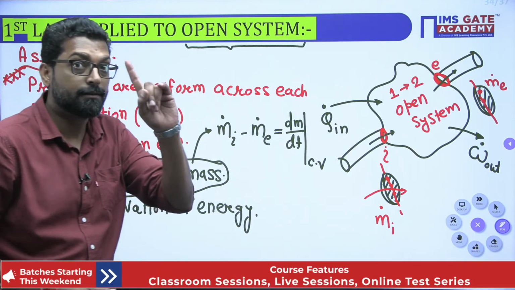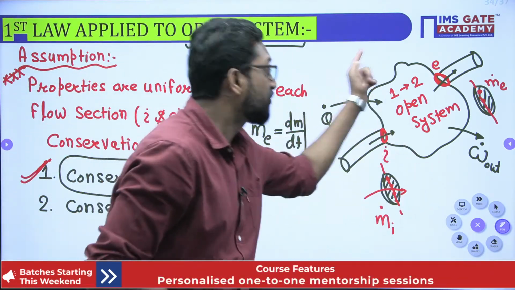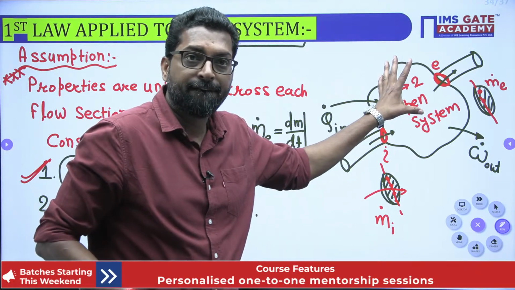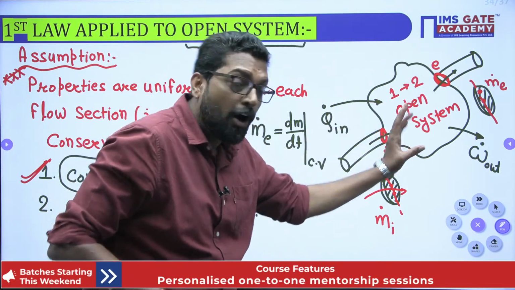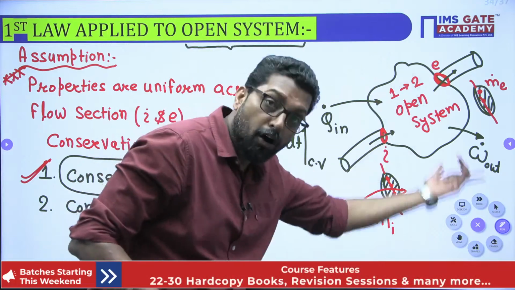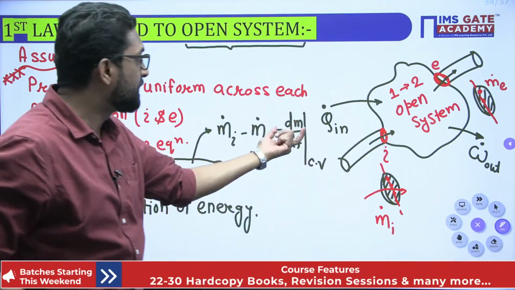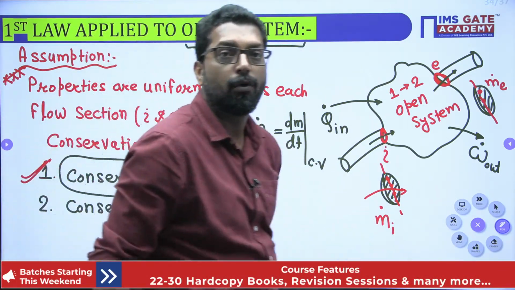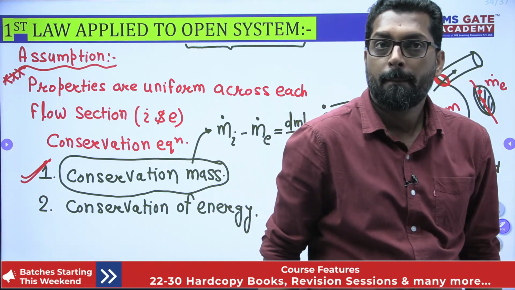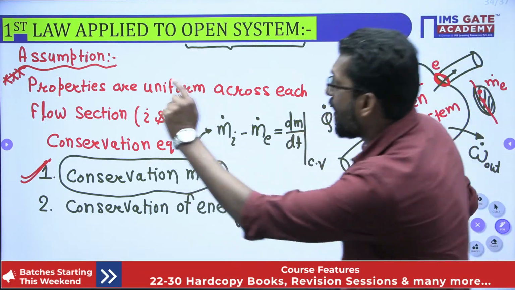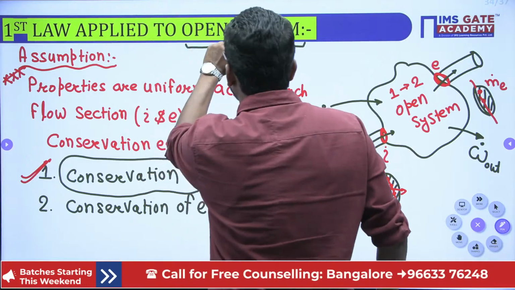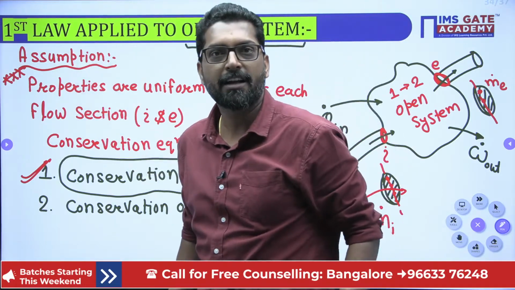Now, my dear, if this system is steady, that means the property of the system is not changing with respect to time, then dm by dt of a control volume is 0. So we have taken the first law of thermodynamics for the open system with the system steady into account.